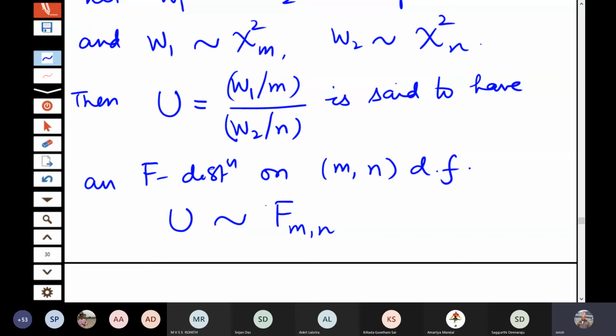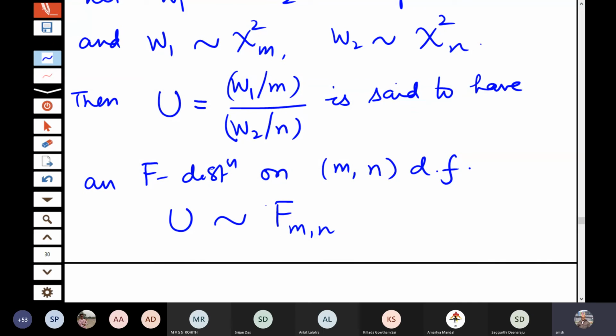Once again, the distribution of U can be determined easily, because you can write down the distributions of W1 and W2. They are independent chi square, so the joint density can be written. Again, make the transformation U equal to W1 by m divided by W2 by n, and V equal to, say, W2.